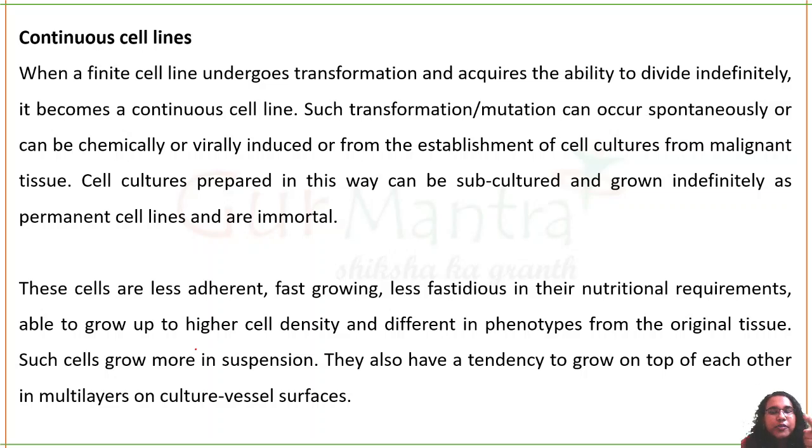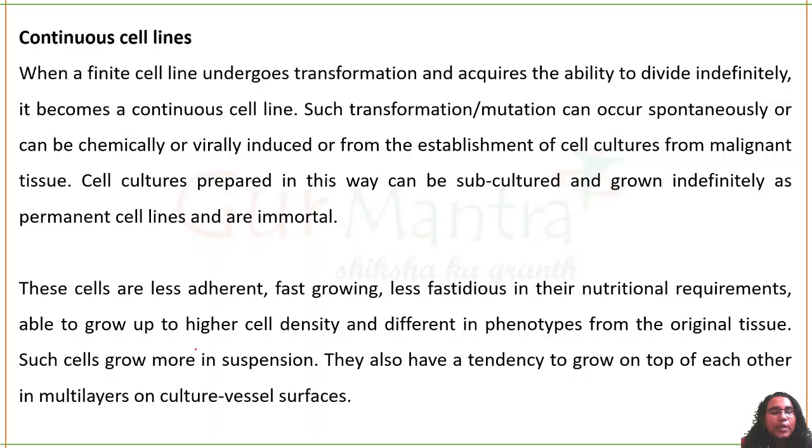So these type of cell lines are different from normal cell lines in that they are less adherent, which means they will not attach itself to the substratum. They grow very fast, and even if the nutrition is little bit less, they'll grow to higher density. Okay, and they will show different phenotypes, which means their characteristic feature will be different than the original tissue from which they have been derived.